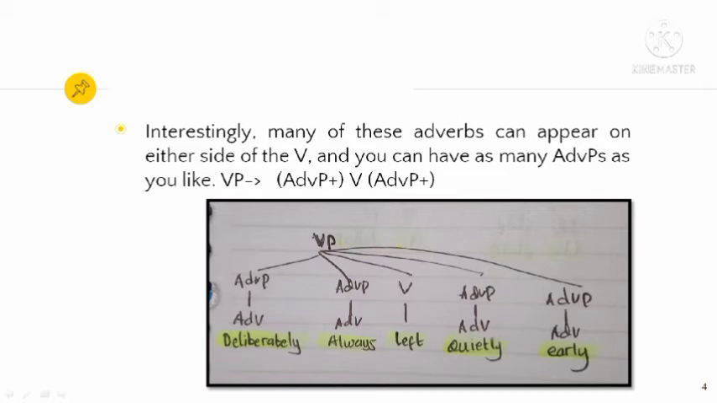In the phrase, the first adverb is deliberately. And then the next adverb is always. And then the next category is verb. Then we know the verb of the phrase is left. And then we just write left there. And then the third adverb is quietly. And then the last adverb is early.